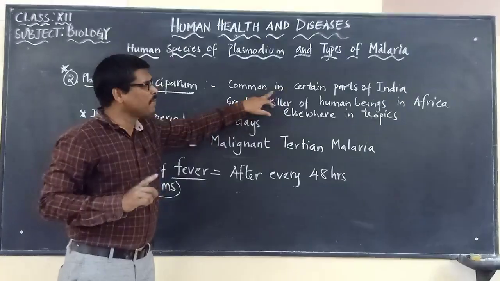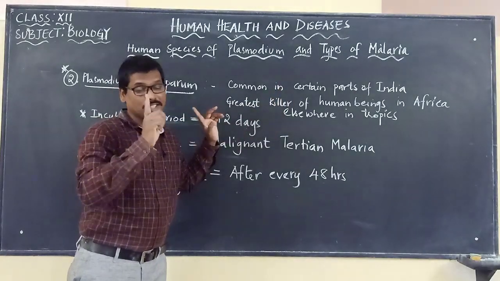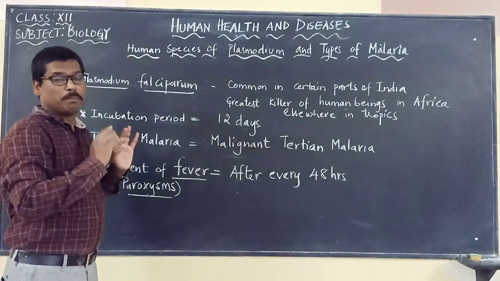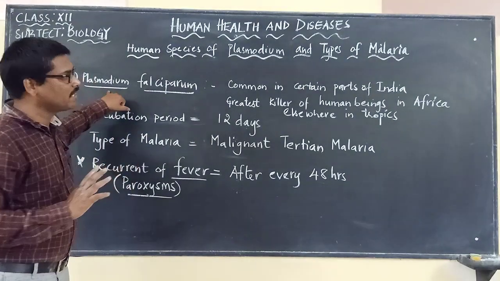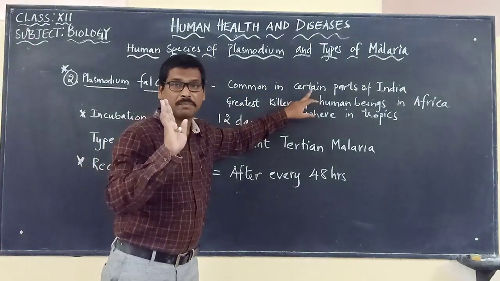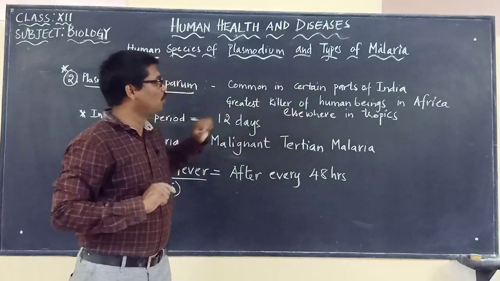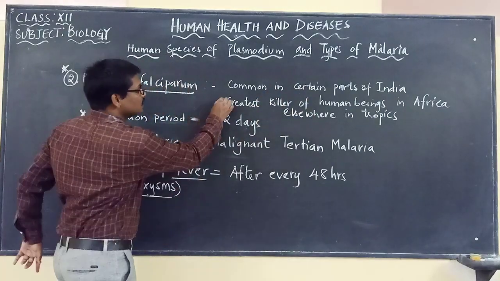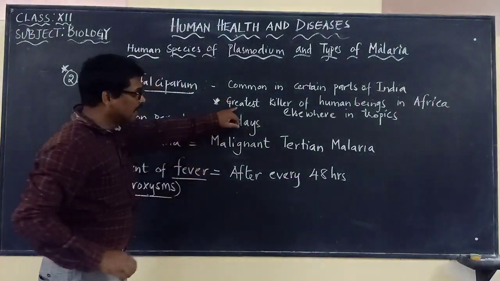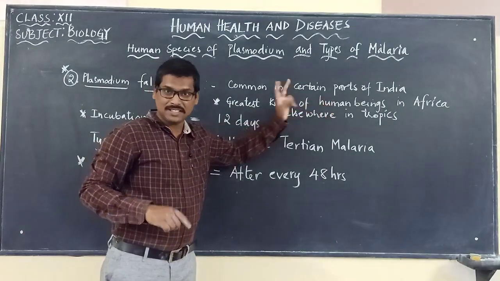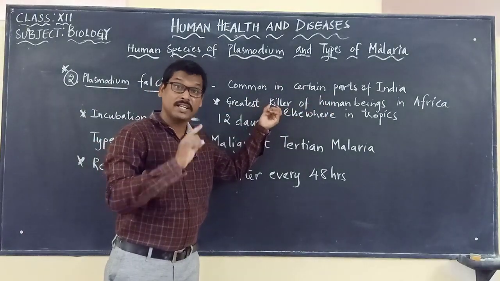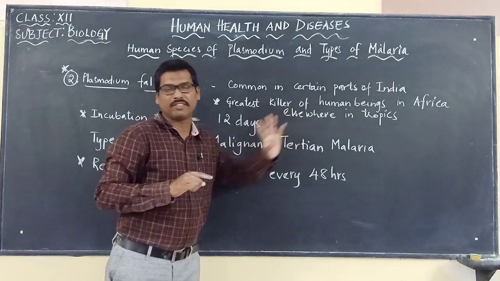So Plasmodium falciparum is the second type of Plasmodium species. It is common in certain parts of India only. The first one, Plasmodium vivax, is most common in India, but this one is common in certain parts of India only. And this is the point: it is the greatest killer of human beings in Africa and elsewhere in tropical regions.